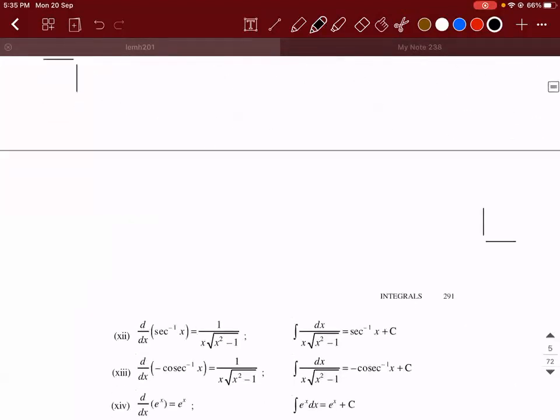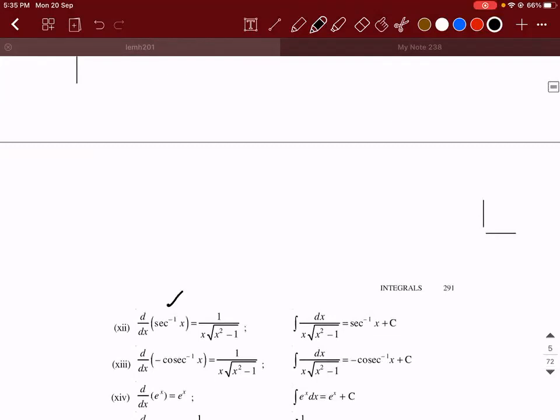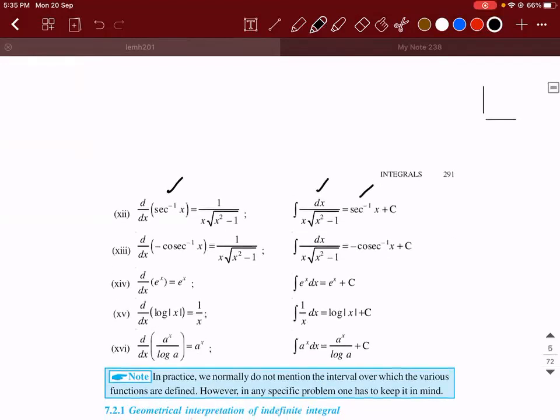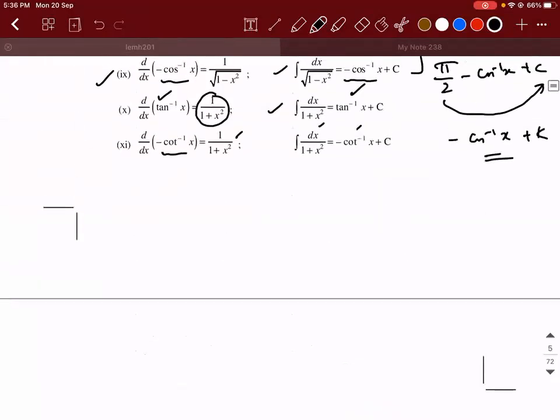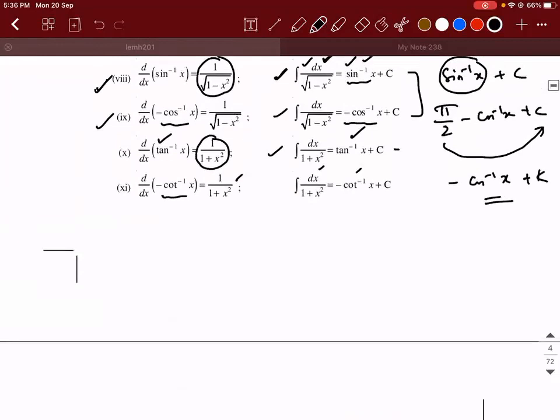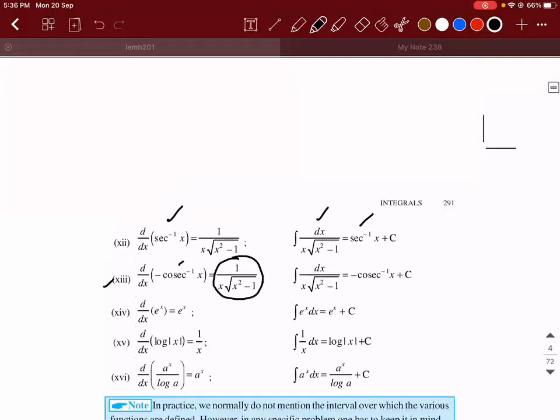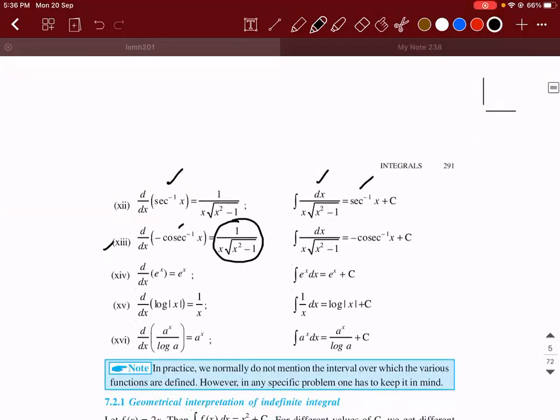Okay. Then derivative of secant inverse x is 1 by x into root of x square minus 1. Then integral of 1 by x into root of x square minus 1 is secant inverse x. Similarly, derivative of minus cosec inverse x is also 1 by x into root of x square minus 1. So if you observe, for all the inverse trigonometric functions, you will have the same integrand value, but the output will be different. That is, integral of 1 by 1 plus x square is tan inverse x or minus cot inverse x. So you're able to understand?